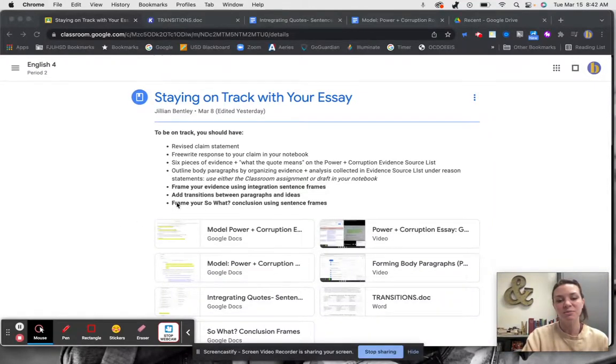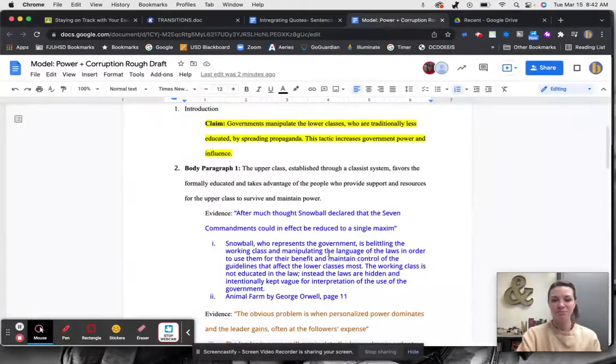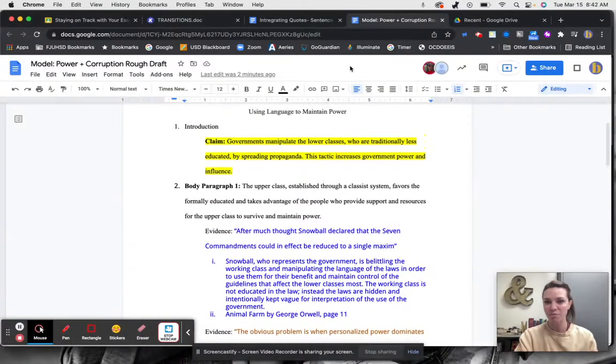We're looking at these 3 bold bullet points here to stay on track. So you're framing your evidence using integration sentence frames. You're adding transitions between paragraphs and ideas. That's our next step.